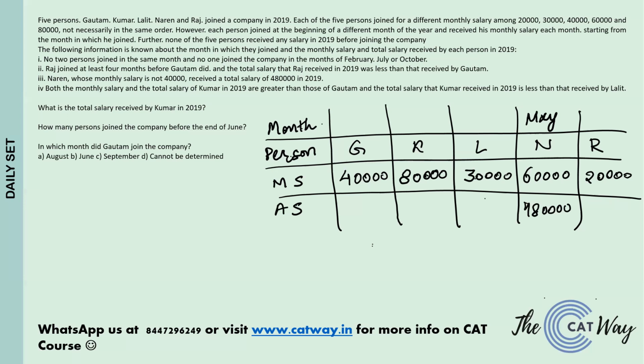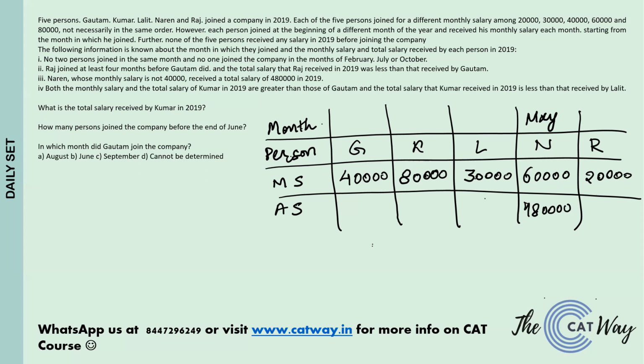Now, Raj could have joined in any of the months between January and August. Chalo, if Raj joined in August, the earliest Gautam can join is May. But even with May, if Gautam has 30,000 and Raj has 20,000, Gautam would have got 2,40,000, while Raj also gets 2,40,000. That is equal. Gautam still cannot get more. So 30,000 for Gautam is cancelled out.